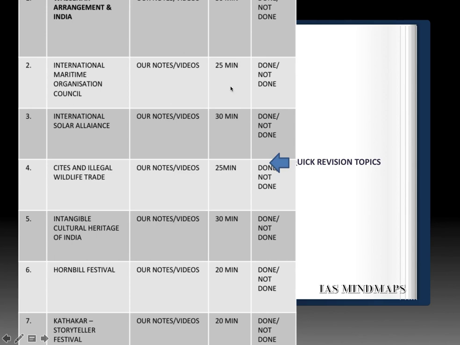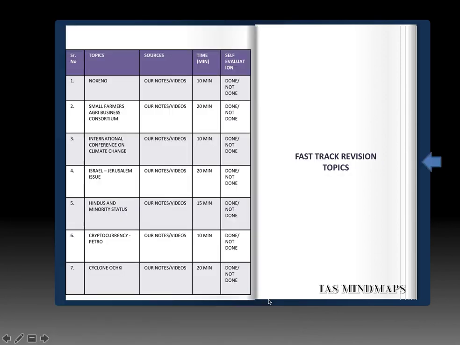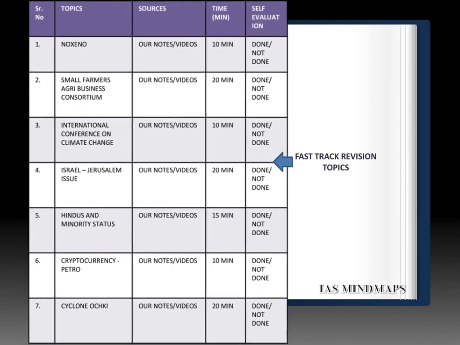This is the timeline given. You can go plus 10-20 minutes. This is the evaluation column. And let us see the last set of topics in the field of current affairs, that is fast track revision topics. The topics which can be asked but not that much important. And if they are going to be asked, expect only a single liner question from these topics.